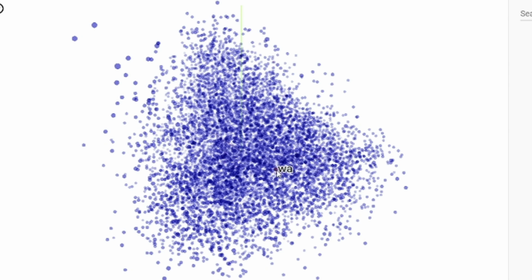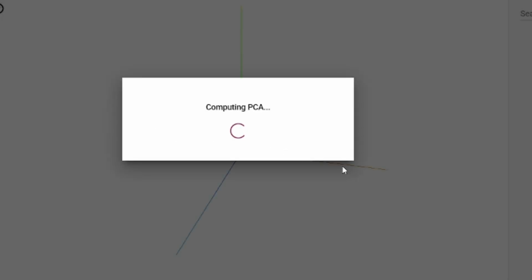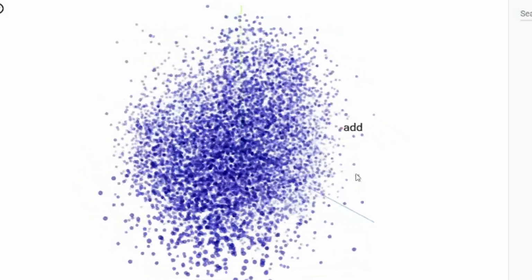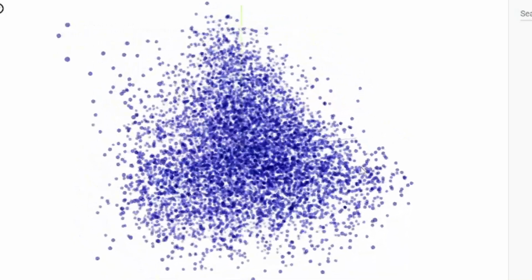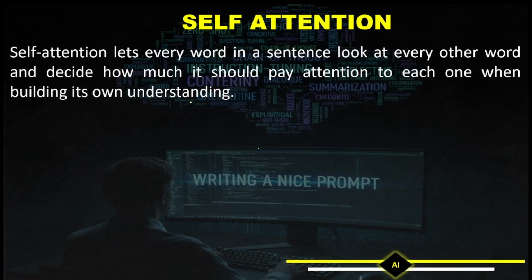So you can visualize that if words represent similarity, they will be closer. But if they have different meanings, they will be farther apart in the matrix. Make sense?